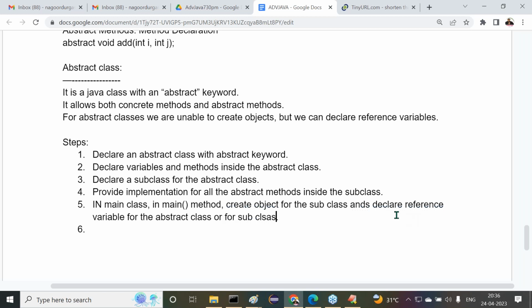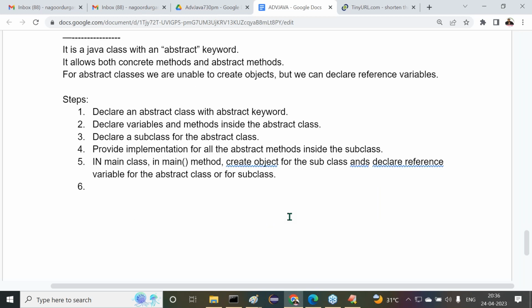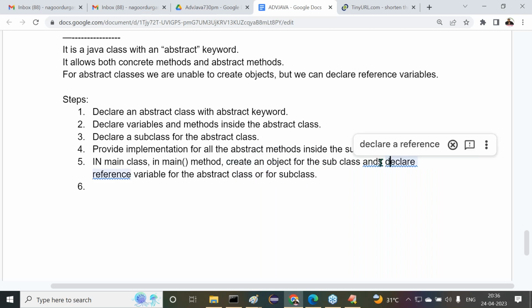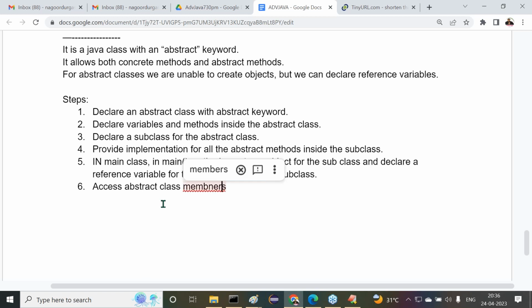Observe carefully what I am telling here. We must create the object for the subclass, but the reference variable we can declare either for the abstract class or for the subclass. I'll show it in the program, don't worry. Then next, access the abstract class members.